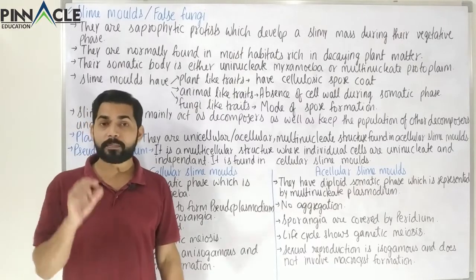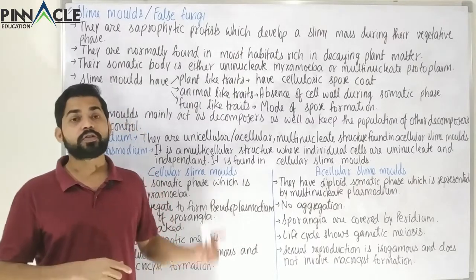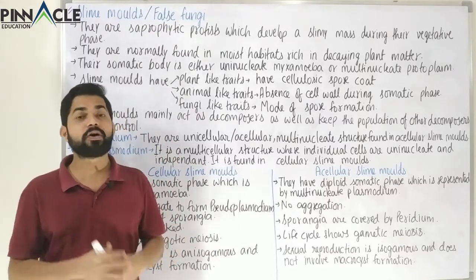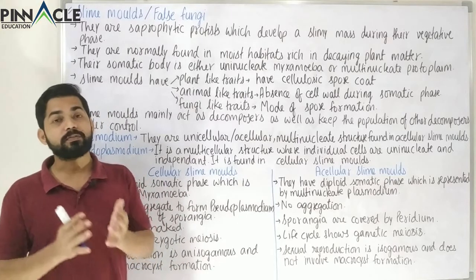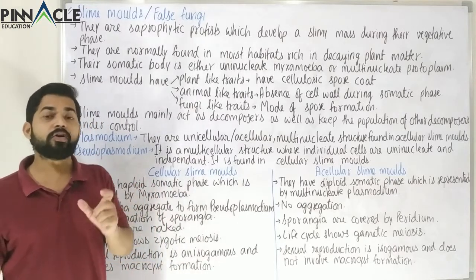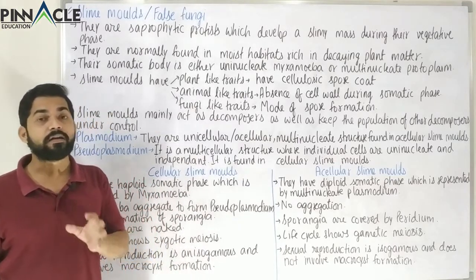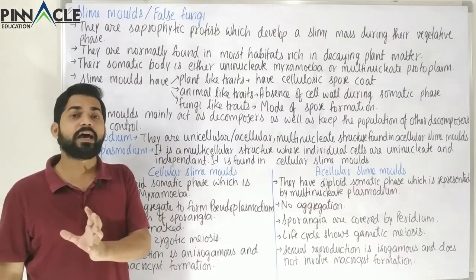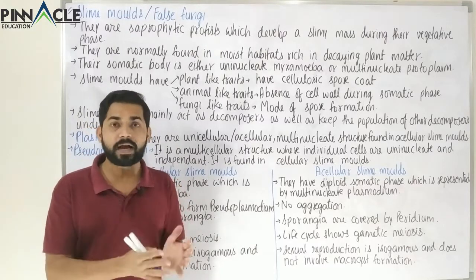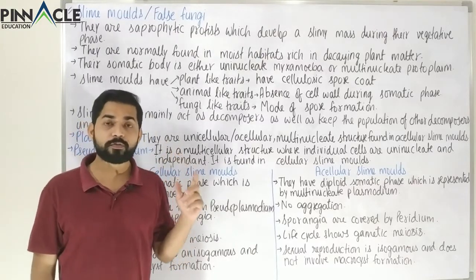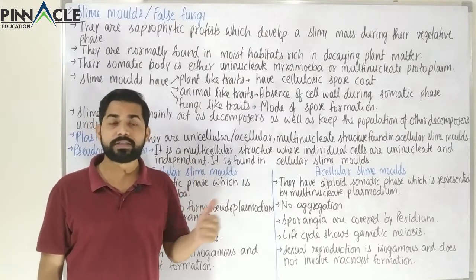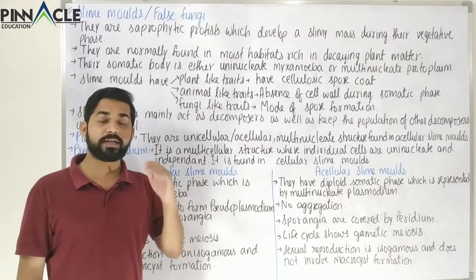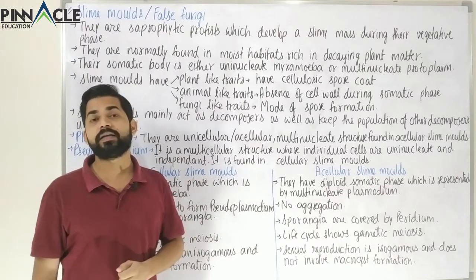Apart from that, some aquatic forms are also found. So the majority of these organisms live in moist conditions but not exactly aquatic, but a small category of this group belongs to the aquatic habitat. And wherever it is found, it is normal that that area will have certain decaying plant matter. So these are saprophytic, and these are normally found in moist conditions and also where a lot of dead plant material or decomposing plant material is found.